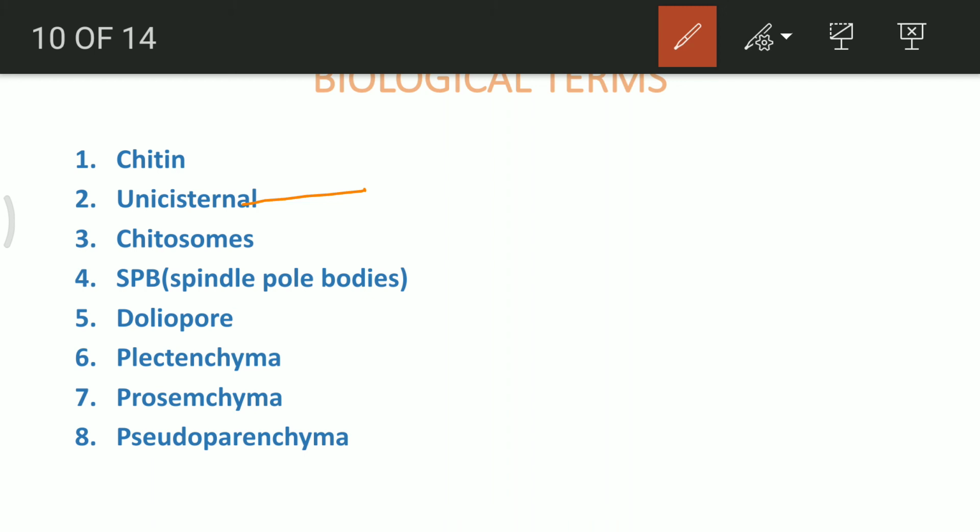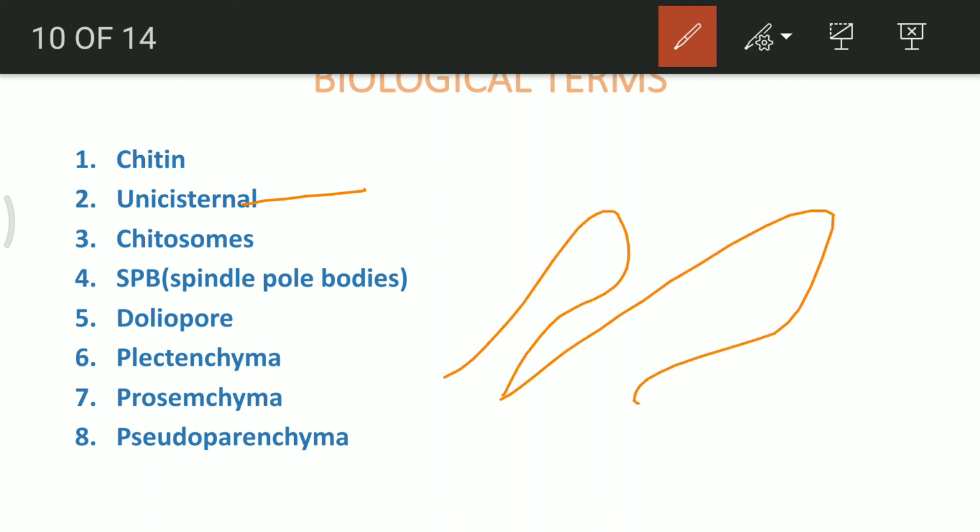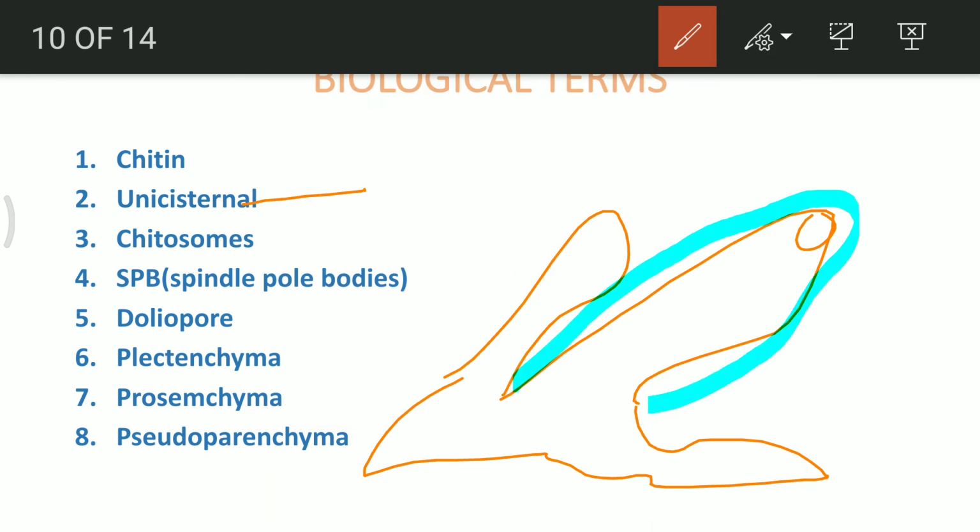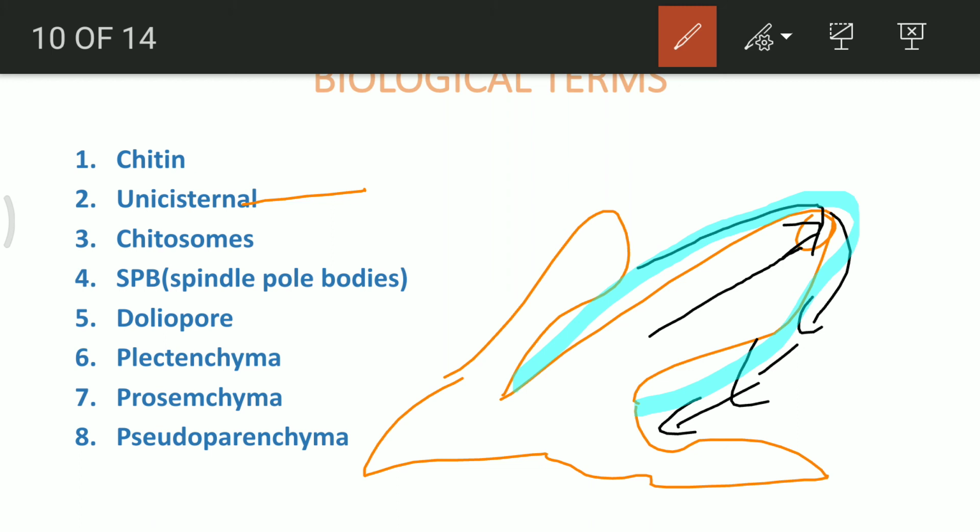Chitosomes: if we think about a hyphal structure, suppose this is a hypha which is formed, and at the end there will be the presence of cell wall. Think that cell wall is present at this end, and the function of the chitosome is to supply chitin to this end, and this chitin will help in formation of the outer wall or cell wall. So that is the chitosome's function.